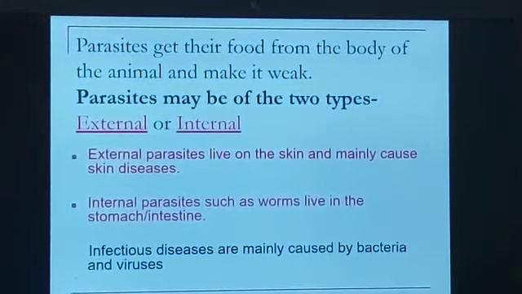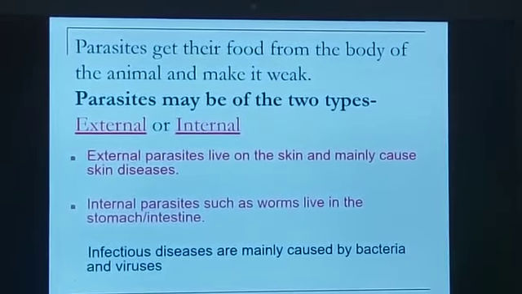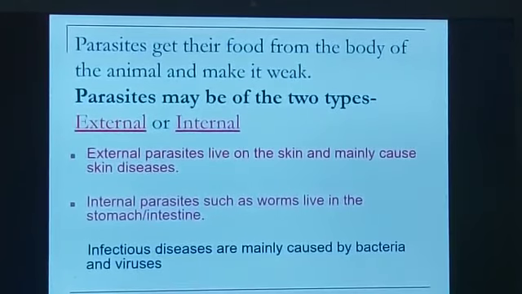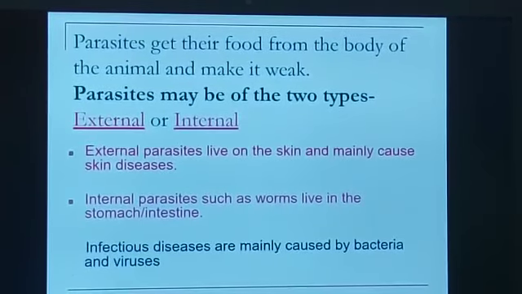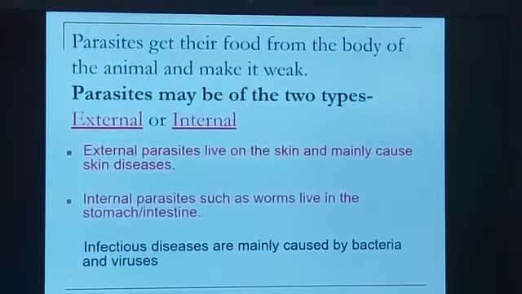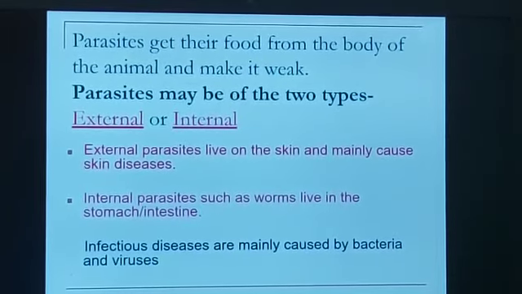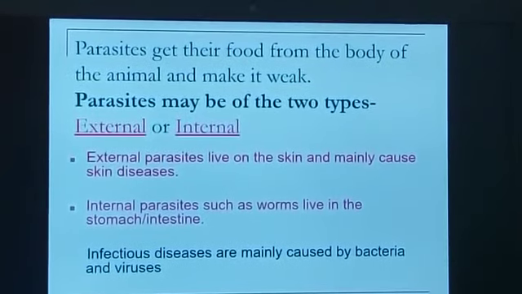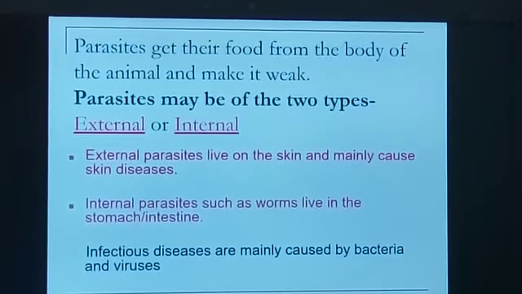Now external parasites live on the skin and mainly cause skin diseases. Internal parasites such as worms live in the stomach or intestine. The best examples of external parasites can be leech or lice on the body of an animal.